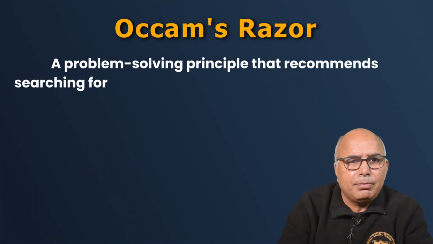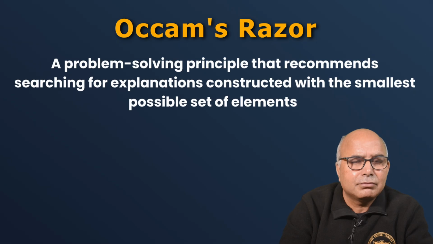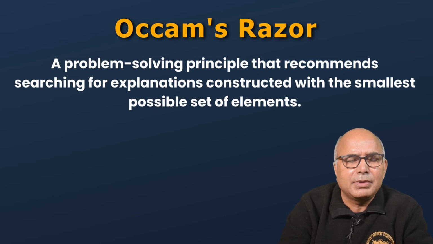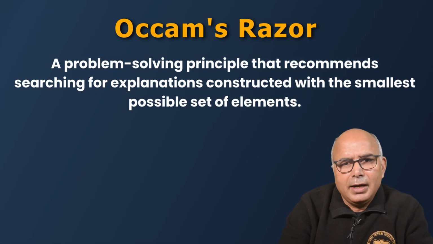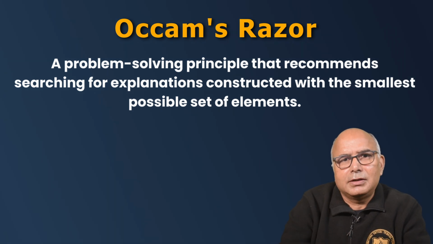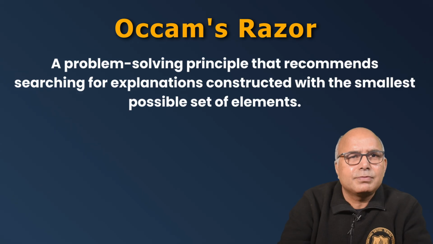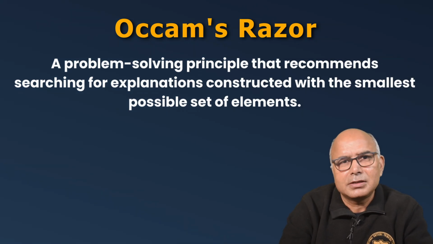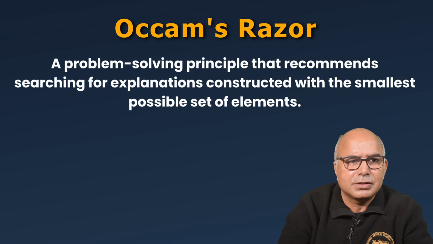Occam's razor is basically a problem solving principle which recommends that we try to have a simple explanation for any problem. And as far as the solution is concerned, it should have the smallest possible set of elements, the smallest possible number of assumptions.